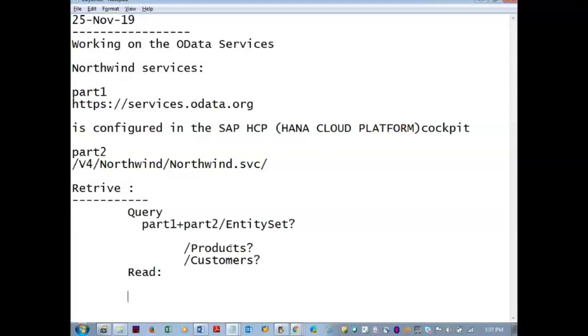Now read. Query means all the records. Read means a single record.